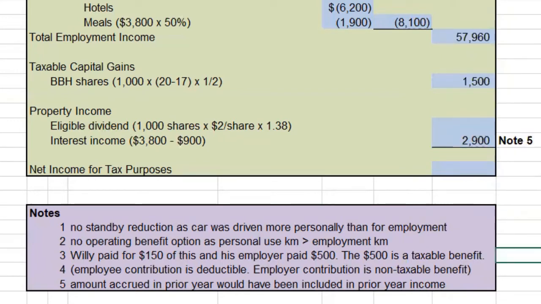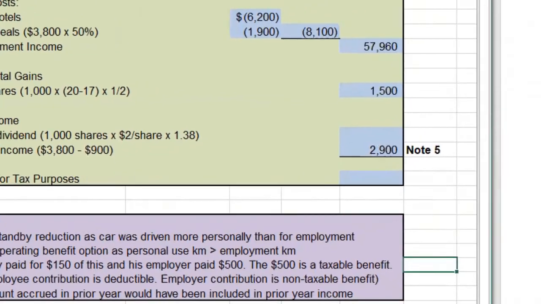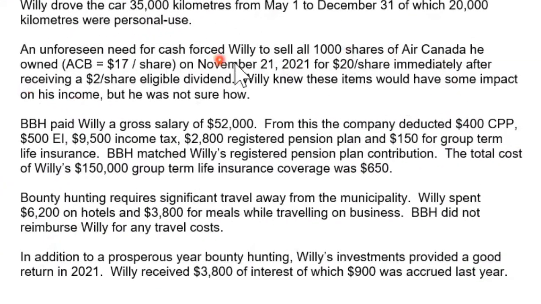And then I guess there's an eligible dividend. Where did I miss out on that? Oh, if you scroll back up, he received a $2 per share dividend. That's sneaky. I love that. I love it so much. It's sneaky, and I kind of glossed over it. So $2 per share dividend. There's 1,000 shares. So he got the dividend before he sold.